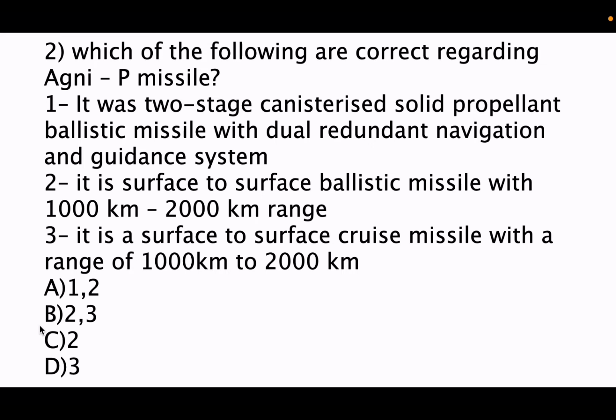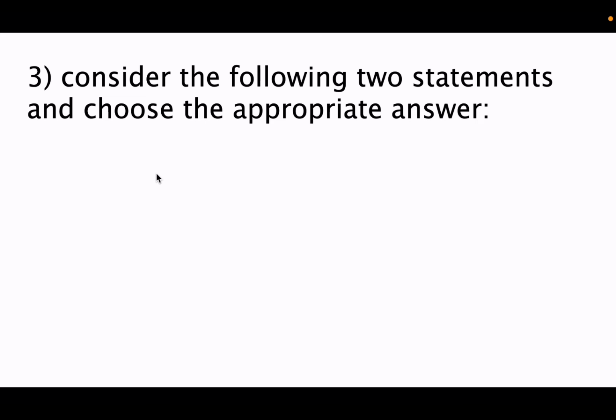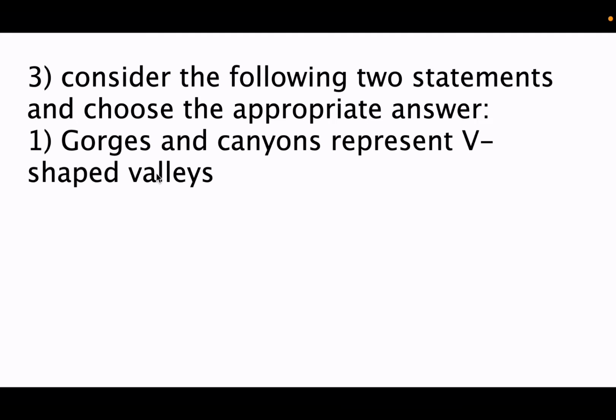So here Agni P missile is a ballistic missile, not a cruise missile. So statement number 3 is wrong and only 1 and 2 are correct. So option A is the correct answer. It was recently tested. Third question, consider the following two statements and choose the appropriate answer.